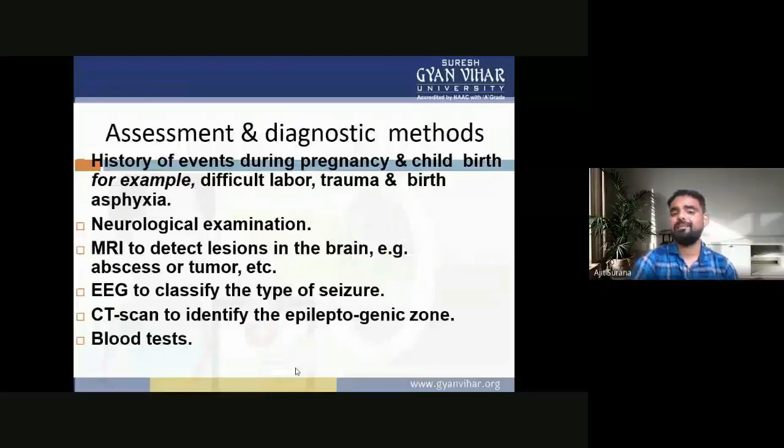Now, the assessment and the diagnostic method. History of the event during assessment and diagnostic method.